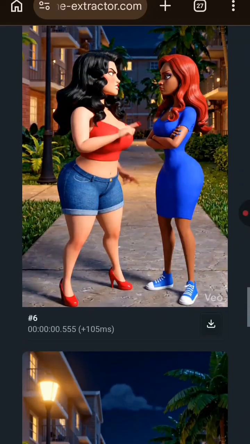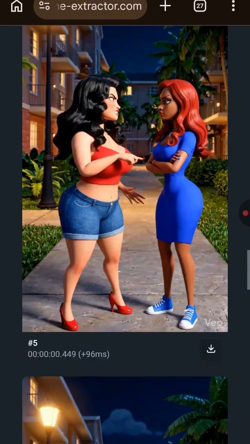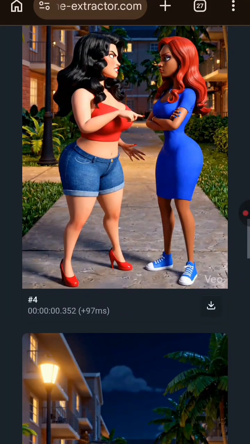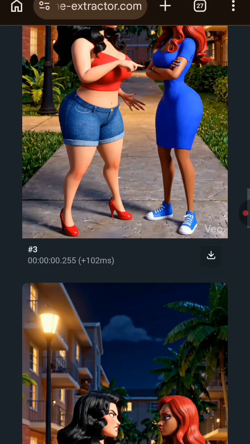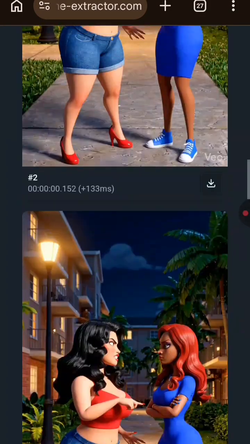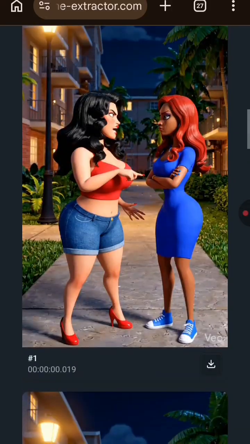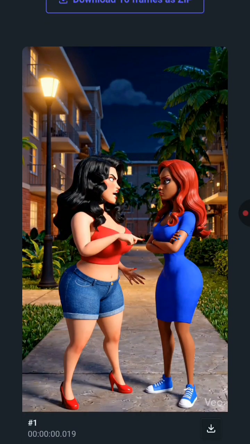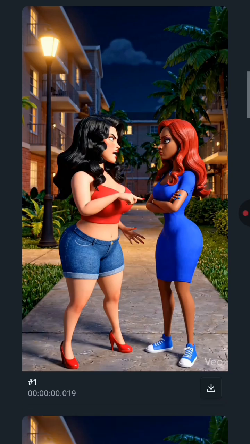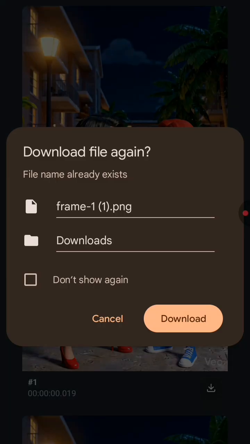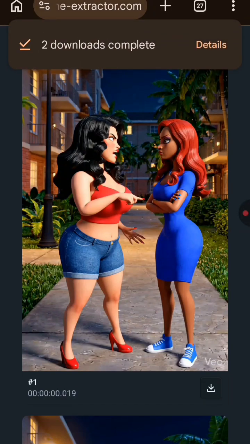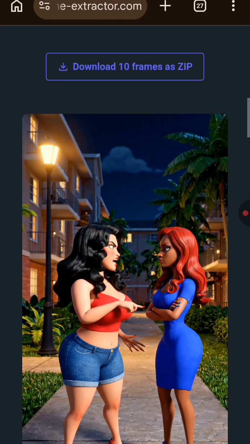So let me pick someone, the one that is clear enough. Okay, so I'll just go for this first one here. You can go for anyone that you think is clear enough. I'll just click on download here, the download button. And it will be downloaded into my phone so that I can continue the story. Now I've gotten the image of these two women in my phone.